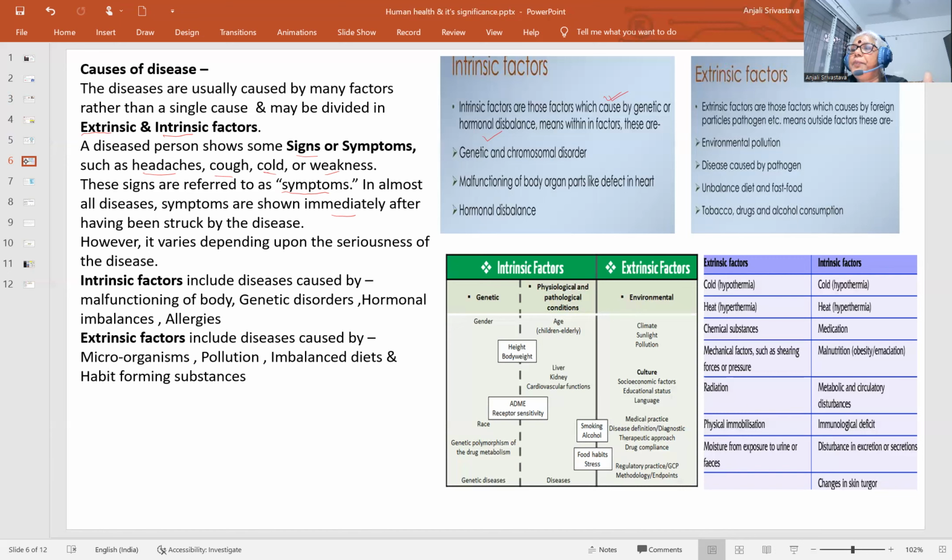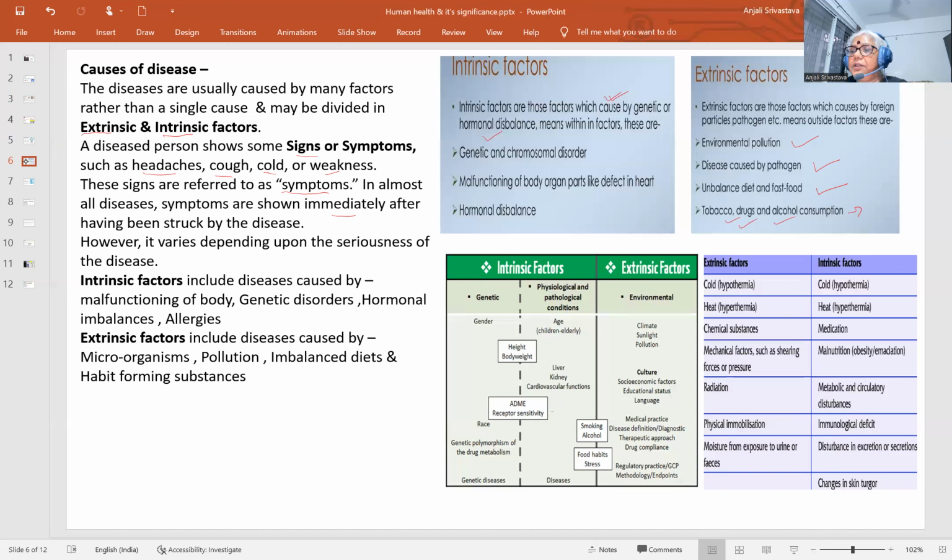and that may be called the congenital factor. Then extrinsic factors are the factors which are surrounding the person, and that may be environmental, that may be the disease caused by a pathogen, how it is getting transmitted, that may cause the disease to appear. Unbalanced diet, fast food, junk food, these are the modern days' gifts for a lot of diseases. Then tobacco, drugs, alcohol, these are the habit related factors. So these are certain factors.